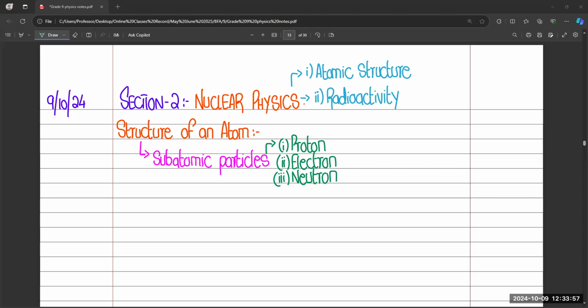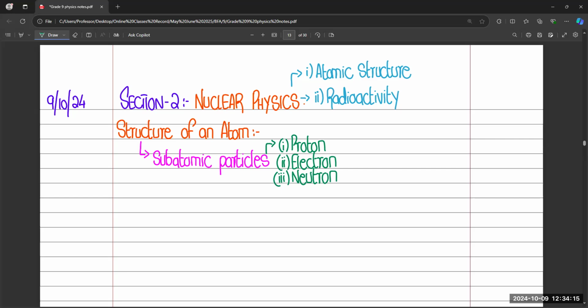Neutrons are like negatively charged. Neutrons are null, they're neutral, they have no charge on it. And electrons are negatively charged, which are present in the shell or the orbits of the atom.